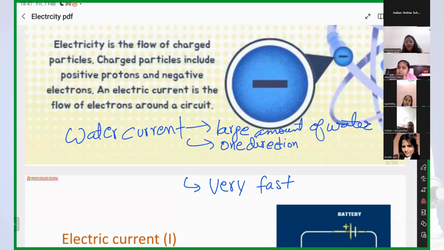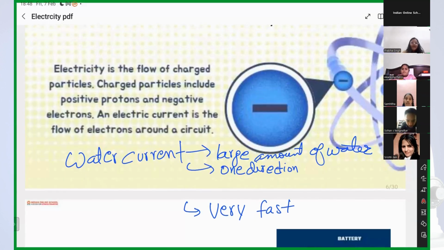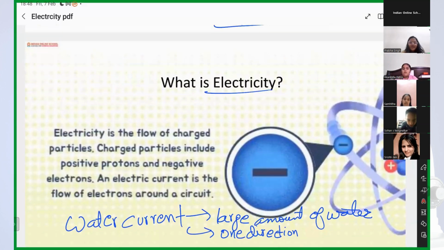Water should be in large amount. Second, all water should flow in one direction. And the speed of water should be very fast. In that case, we call it water current. In the same way, coming to electricity, we also call it electric current.